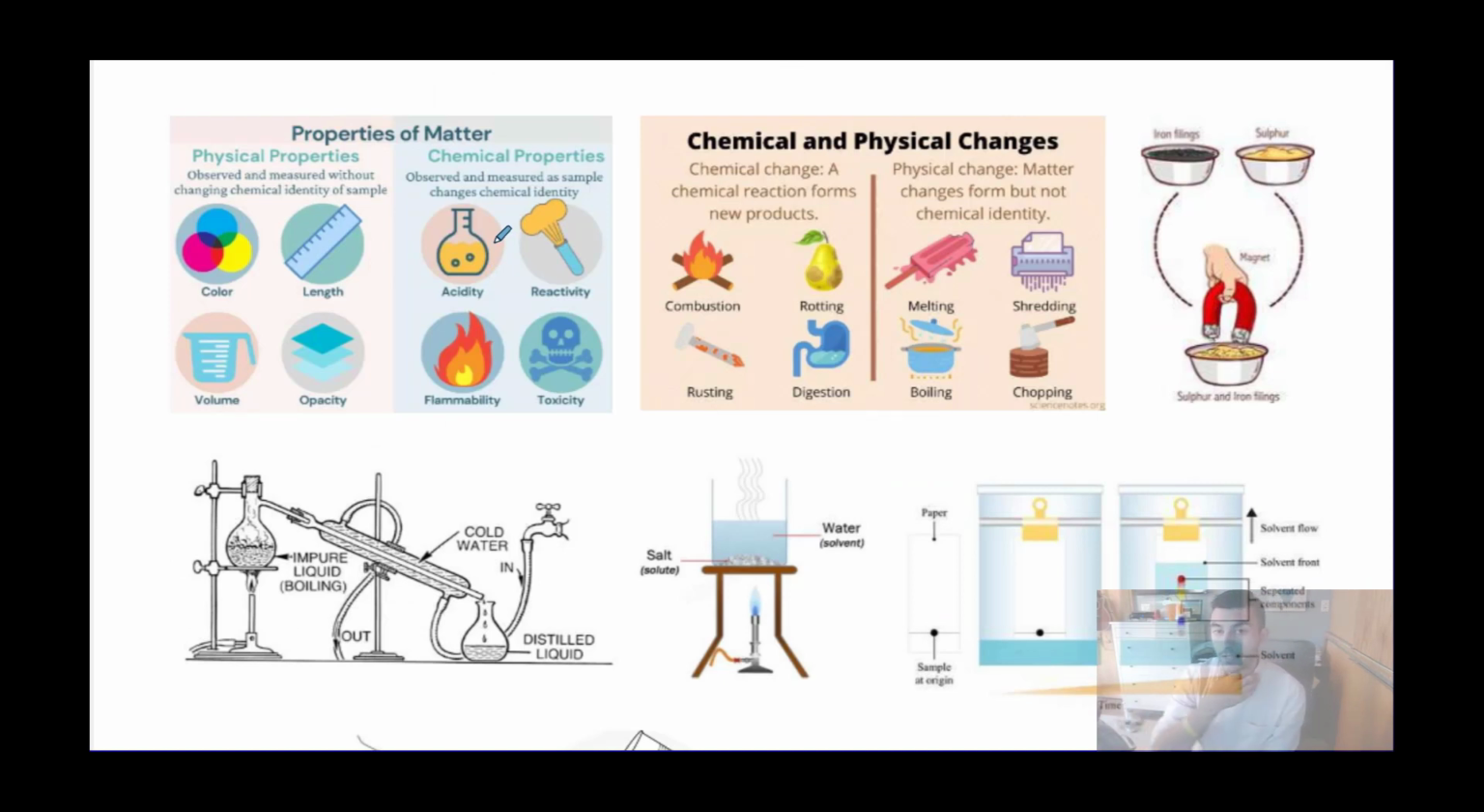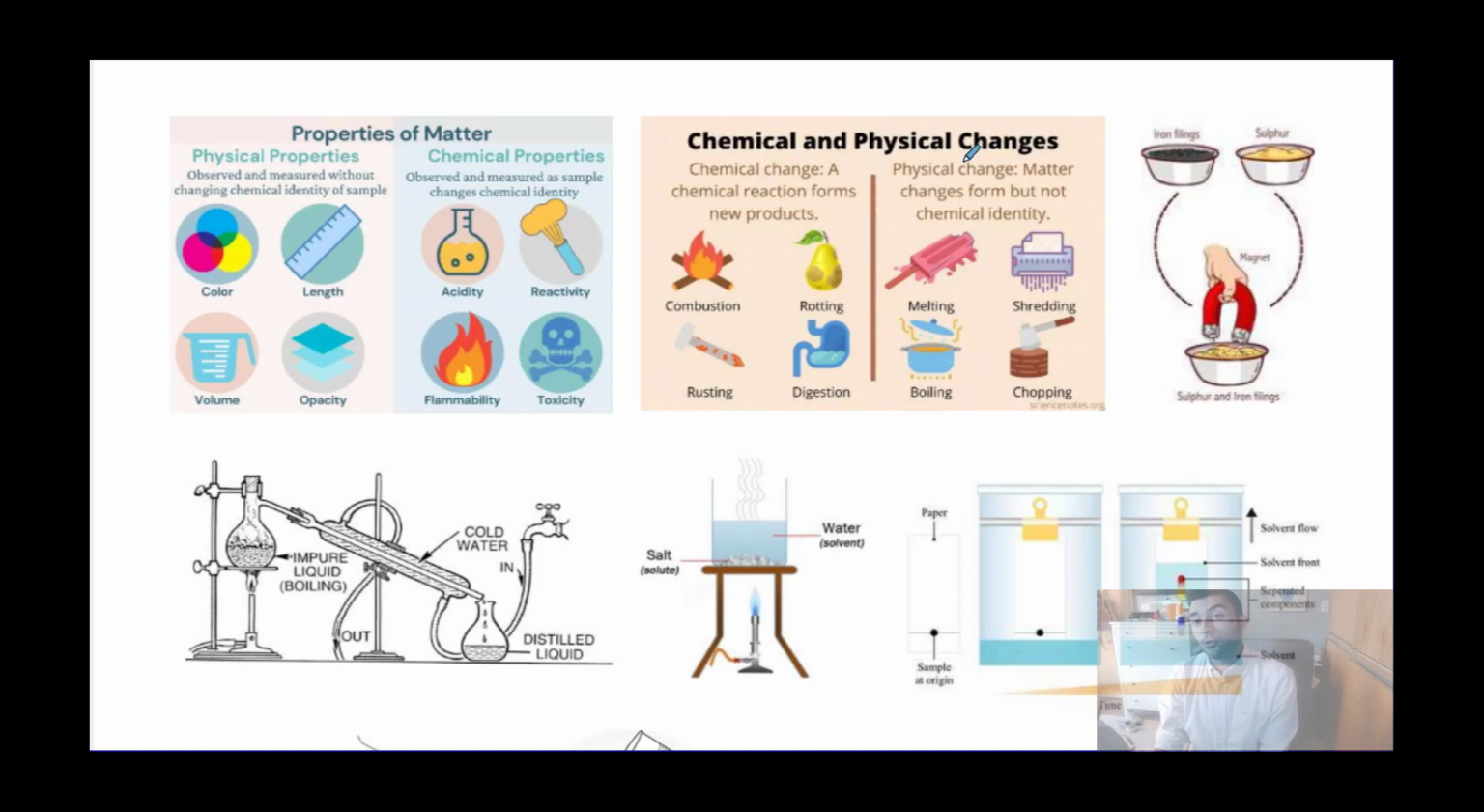We looked at properties and changes in matter: physical properties versus chemical properties. Remember, a property is an attribute, something we can say about matter, the way we can describe it. A physical property can be observed or measured without changing the identity, but a chemical property, if it's observed and measured, is going to change the identity of that substance.